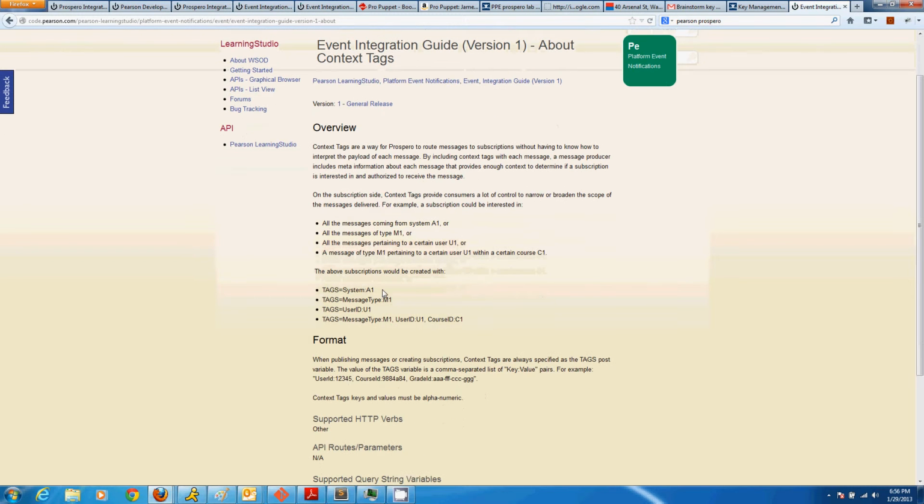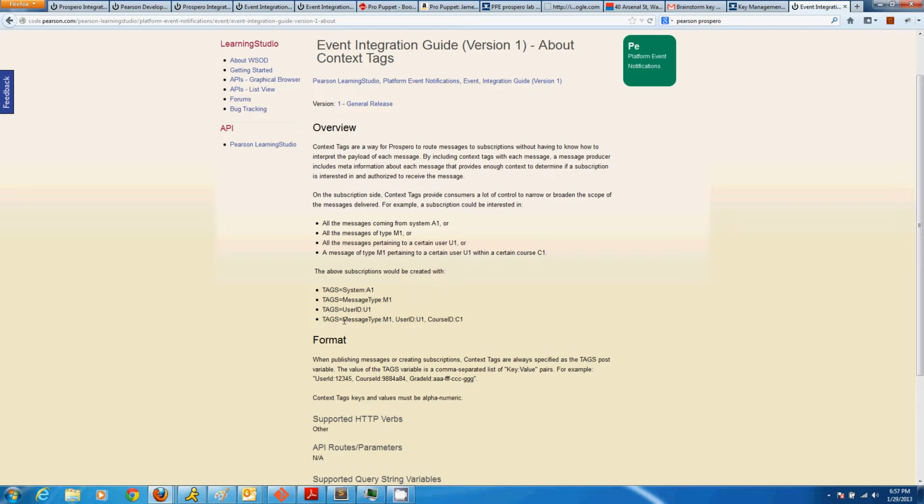The way tags work, it's really a key-value pair that's comma delimited. The key and value are separated by a colon. So here we'll have the system as a key and A1 as the value. In this, we'll have three key value sets. Each set will have three key value pairs. Each key value pair has a colon separating them and a comma delimiting them.